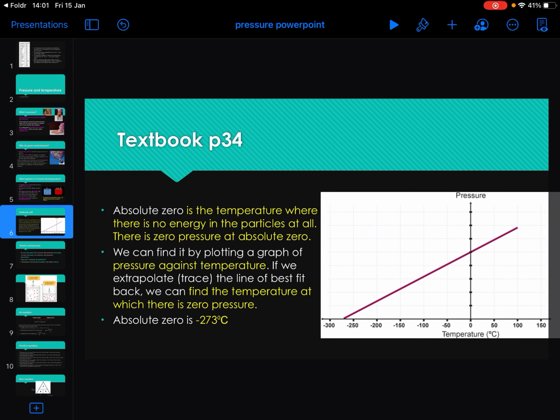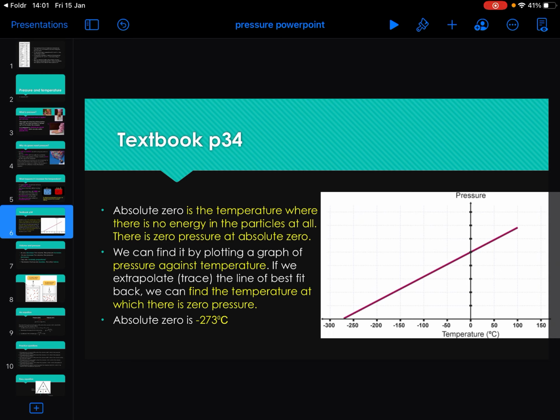Now the next thing is quite a famous graph, which is a pressure and temperature graph for a gas. If you have a look at the right hand side of the graph, you will see that at 0 degrees C, there is a certain amount of pressure. And so scientists increased the temperature, and they saw the pressure also increased. Fabulous. But they thought, okay, what happens if we keep going backwards? If we make it colder and colder and colder and we keep monitoring the pressure?